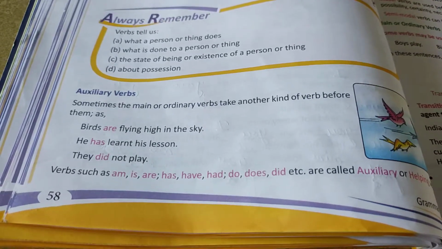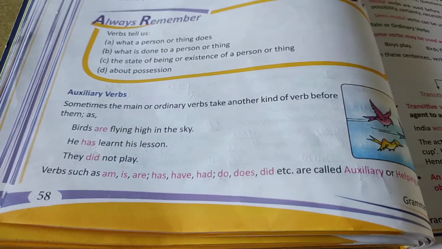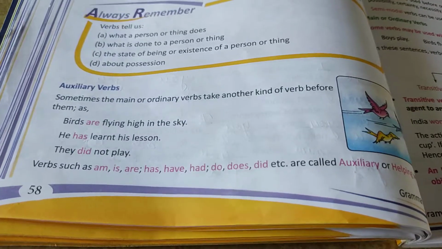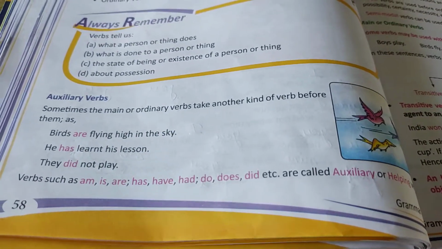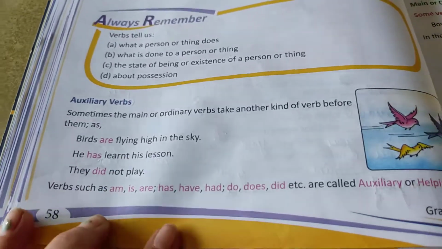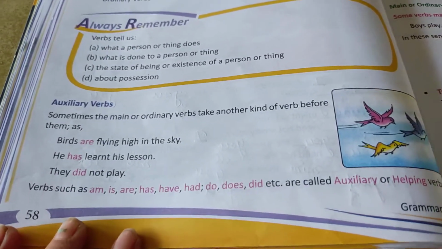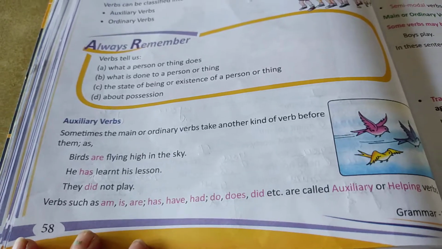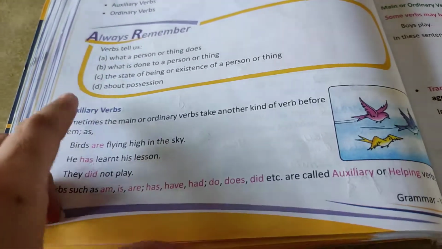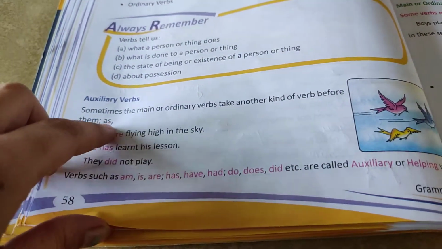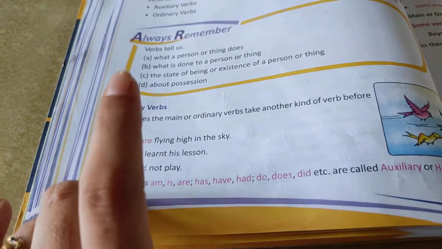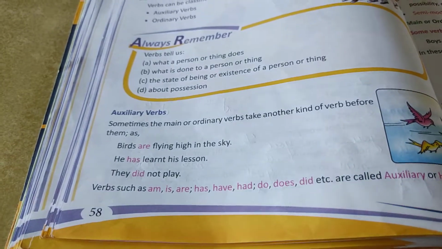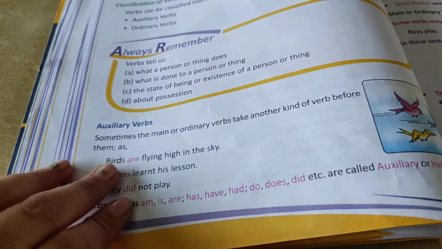So considering from here, verbs such as am, is, are, has, have, had, do, does, did, etc. are called auxiliary or helping verbs. All these are the helping verbs in these sentences, and flying, learned, play are the main verbs. So there are two types of verb: helping verb and main verb.